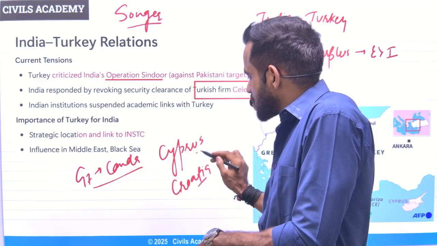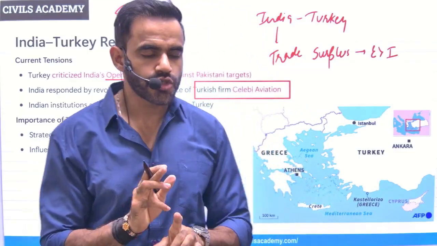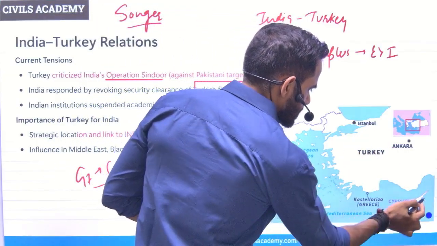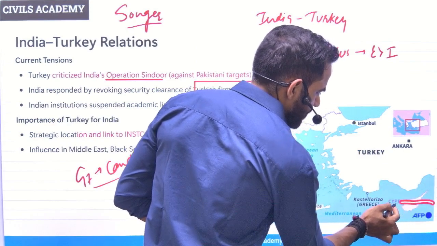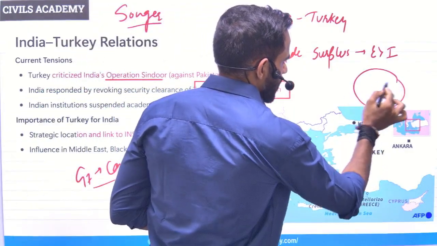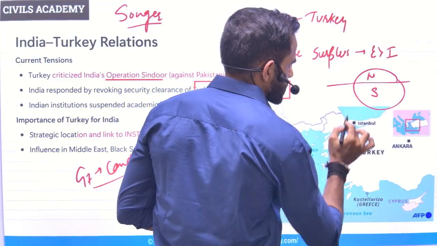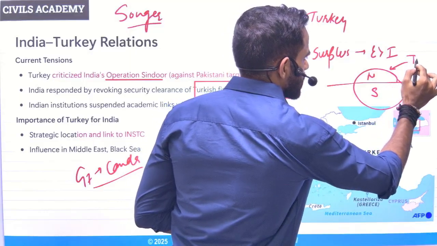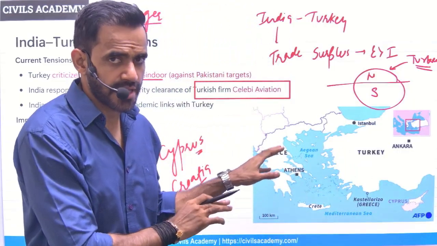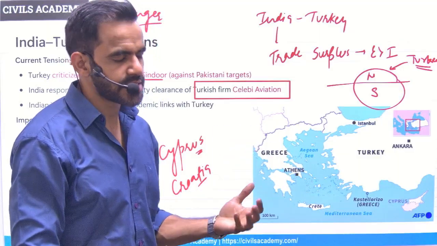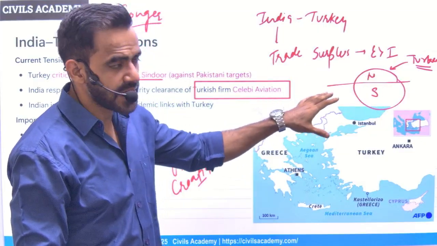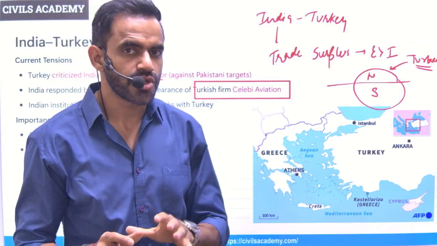Now, why is Cyprus so significant? First thing first, have a look at the geographical location of Cyprus. So this is Turkey and this is Cyprus. Now, Cyprus is divided into two parts. In a very simple sense, let's say this is Cyprus, this is North Cyprus, this is South Cyprus. So actually, Turkey has captured North Cyprus, and Turkey says that it is part of Turkey. On the other hand, what is India's stance? India's stance is that this entire area is one country, that is one Cyprus. So that's why we said that we want a diplomatic and peaceful resolution of this problem.